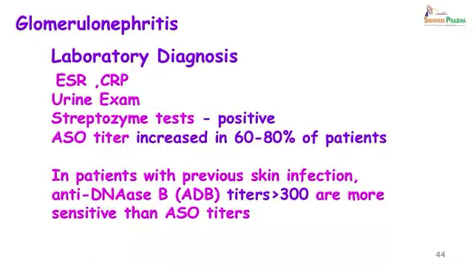Diagnosis is again by demonstrating a rise in the acute phase reactants like ESR and CRP. A urine examination will reveal proteinuria and RBCs will be seen. The streptozyme test again would be positive. ASO titers are increased in about 60 to 80% of the patients, but more importantly, a rise in anti-DNase B titers of more than 300 is very significant of a post streptococcal glomerulonephritis.